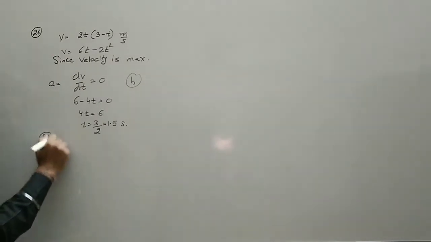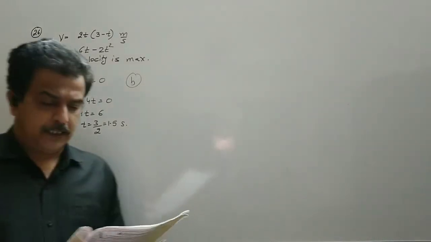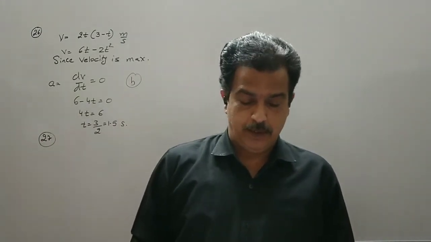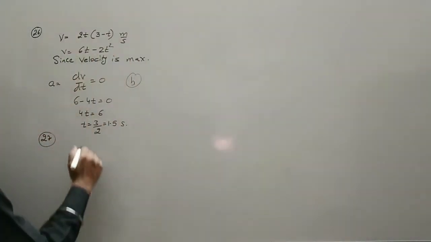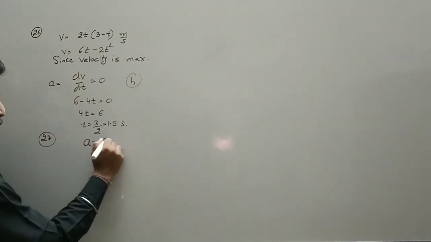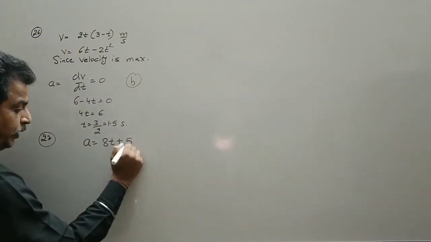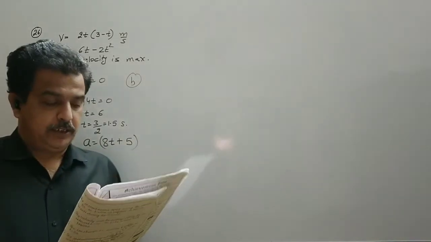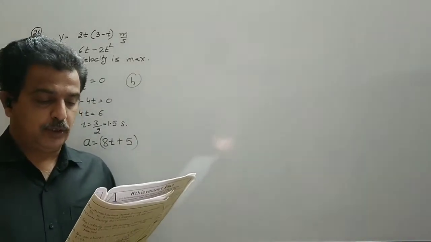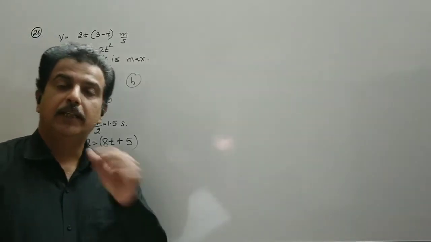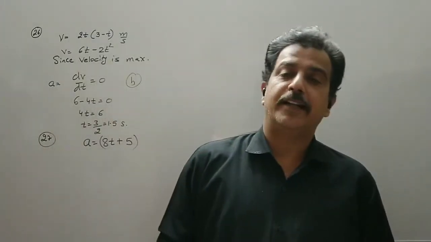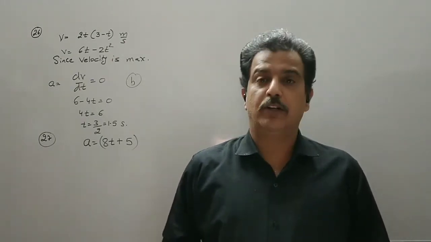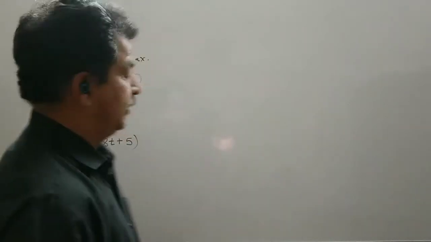27th: the acceleration of a body starting from rest varies with time according to the equation a is equal to 8t plus 5. What is the velocity of the body at time t is equal to 2 seconds? Now again the body starts from rest, which means its initial velocity is 0, and we have to find the velocity at 2 seconds.